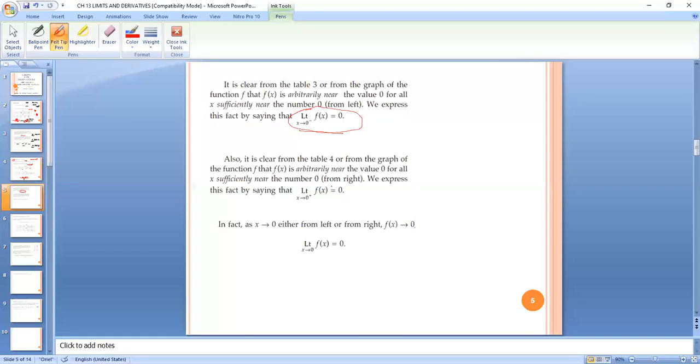Since both left hand limit and right hand limit are equal, right? So we can say that limit x tending to 0, f of x is 0. As x is tending to 0 either from left or right, f of x is approaching 0, and we write mathematically limit x approaching 0, f of x is equal to 0.